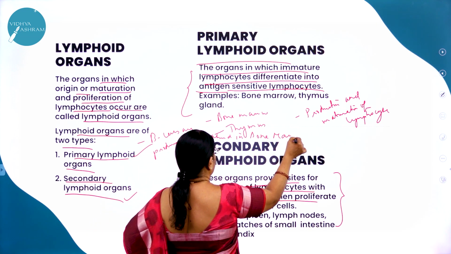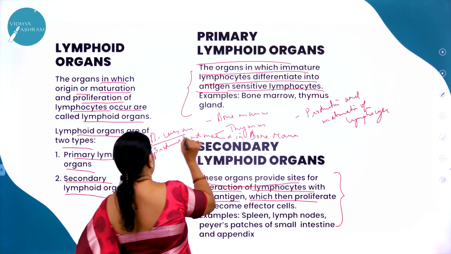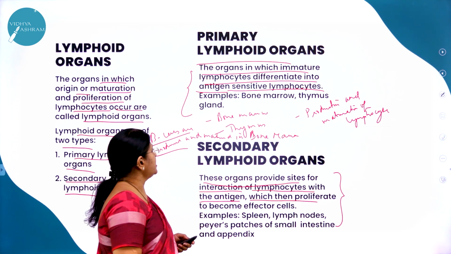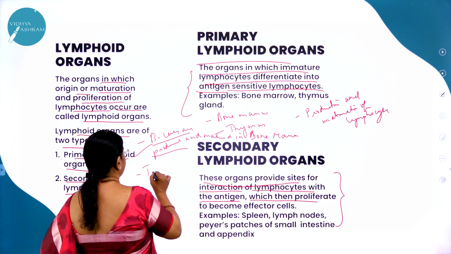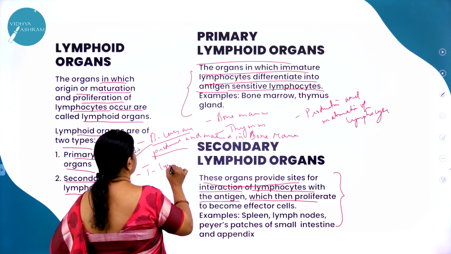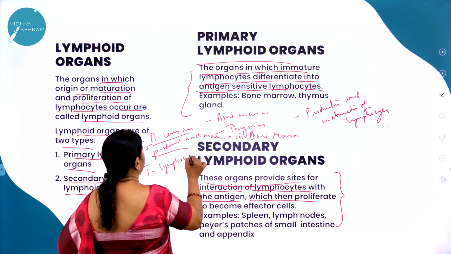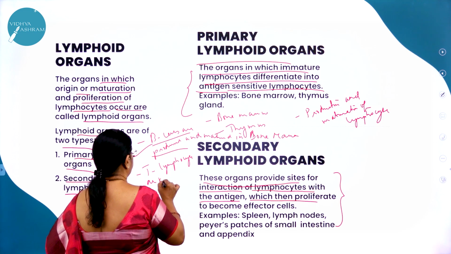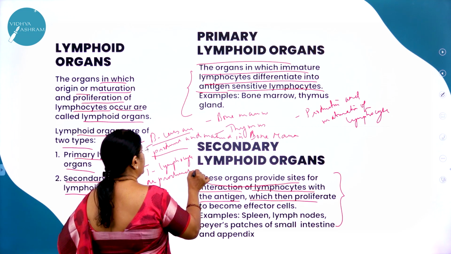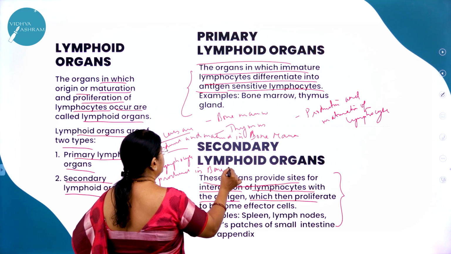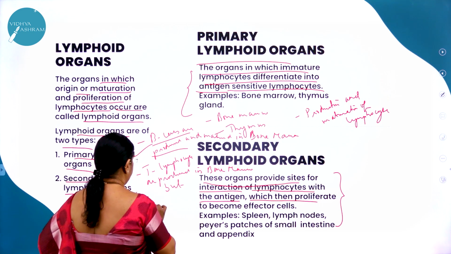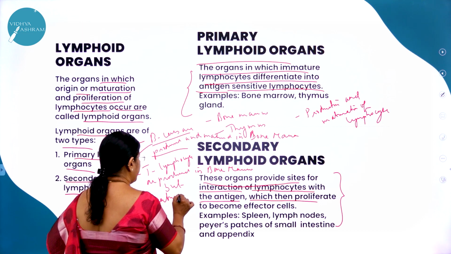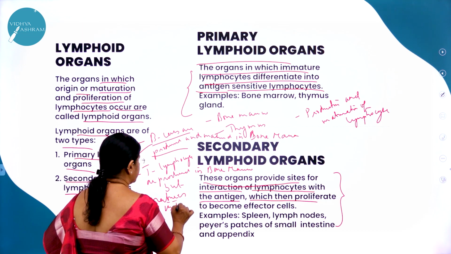In bone marrow. I repeat, the B cells are produced and matured in bone marrow, whereas the T cells, T lymphocytes, are produced in bone marrow, but mature in thymus.